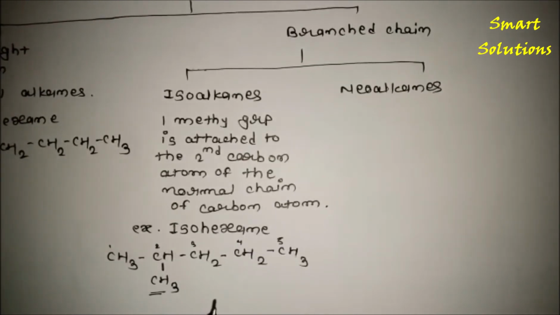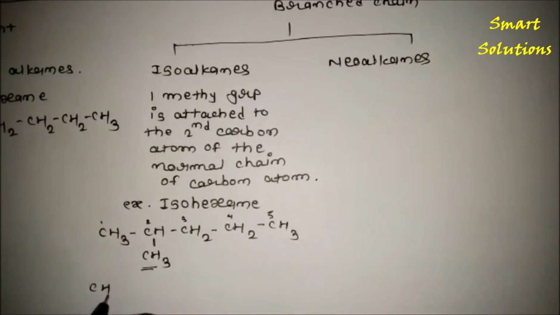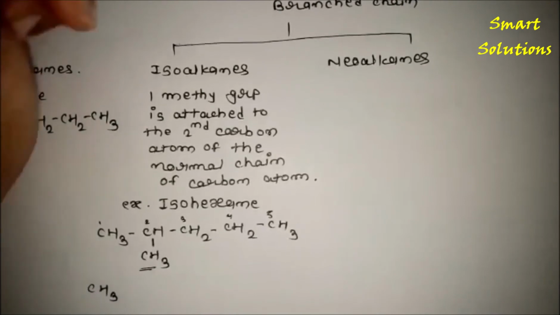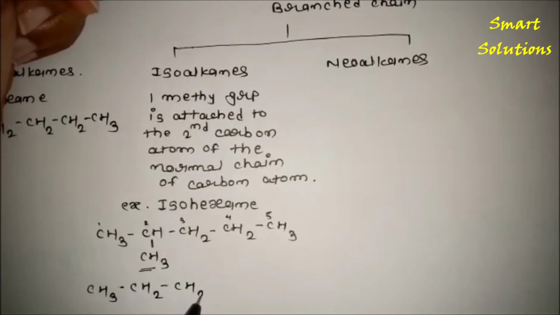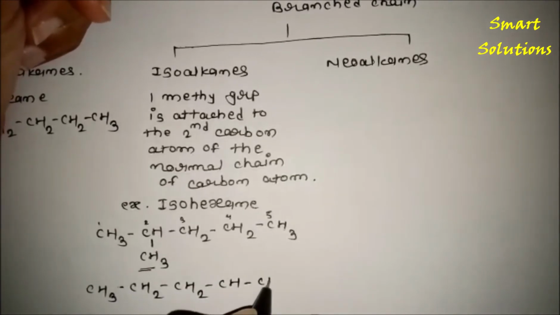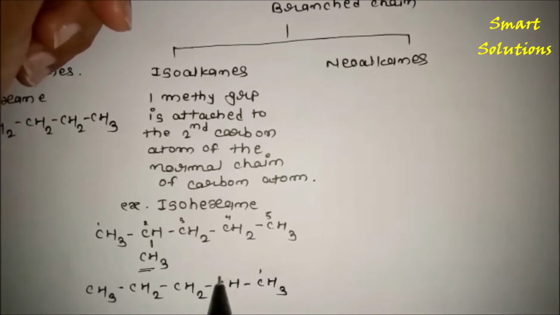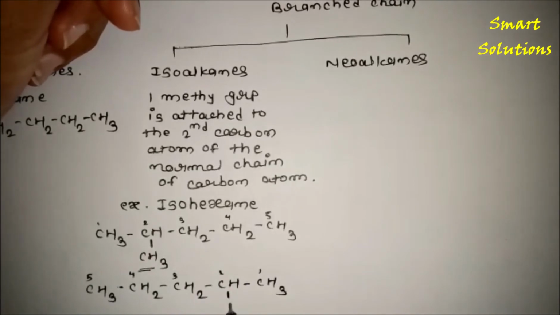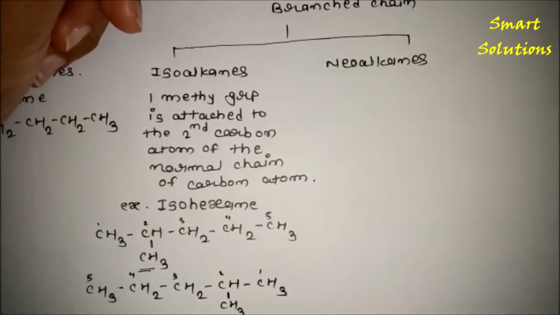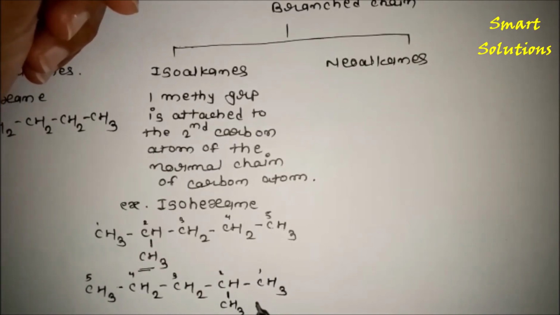And this example we can also write in another way. We can write like this: CH3, CH2, CH2, CH3. And if we start the numbering from this side, 1, 2, 3, 4, 5, we can also attach the CH3 group, that is a methyl group, here. It is also isohexane.